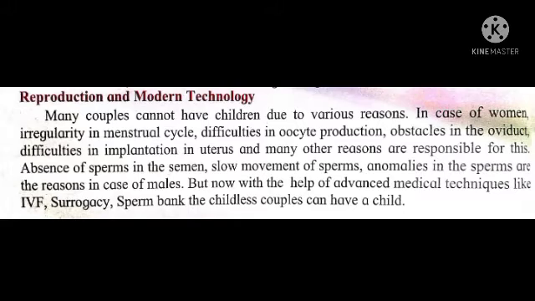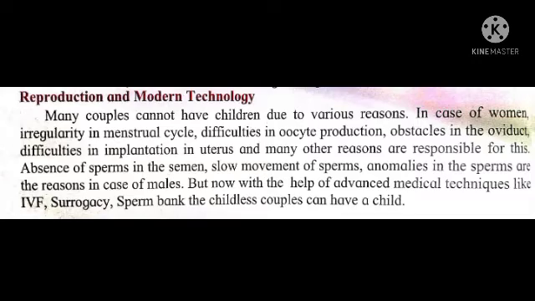So, students, those couples cannot have children due to various reasons. In case of women, the reason would be obstacles in the female reproductive system, and the obstacles may be irregularity in menstrual cycle, difficulties in oocyte production, obstacles in the oviduct, difficulty in implantation in the uterus, and many other reasons. In men, there are also some reasons, that is absence of sperms in the semen, slow movement of sperms.